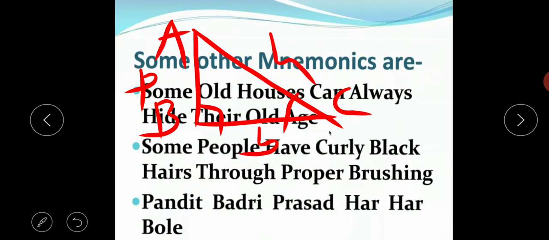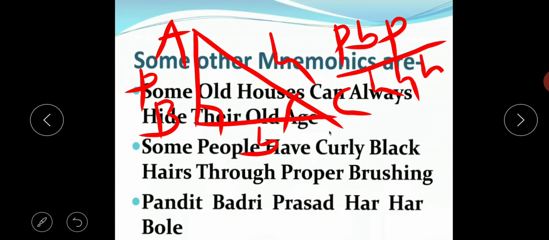So for this angle, it is known as P for Pandit, B for Badri, P for Prasad, Har Har Bole, that is HHB. Suppose this is angle theta. Then sine theta will be equal to P by H, cos theta will be equal to B by H, and tan theta will be equal to P by B.